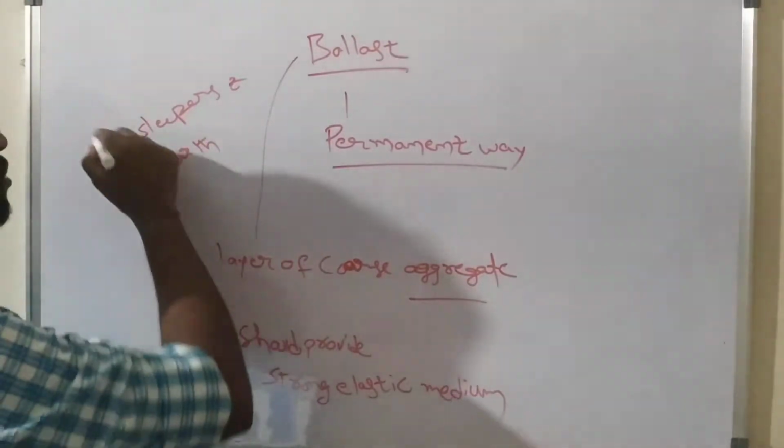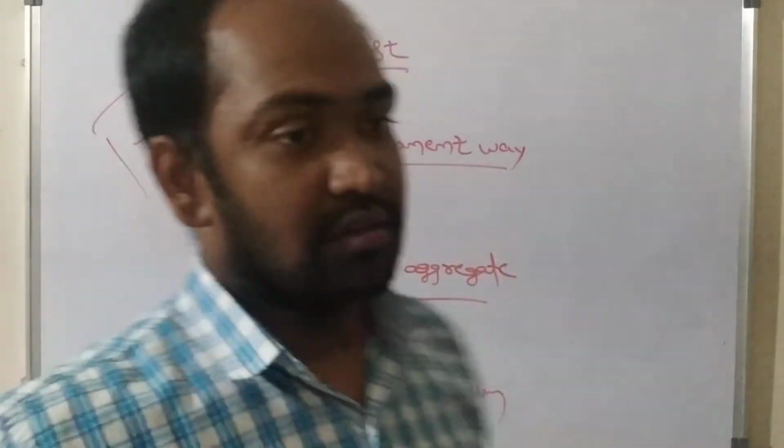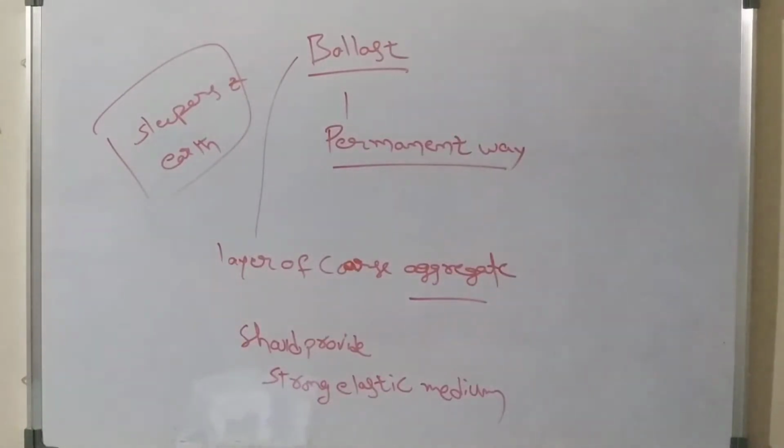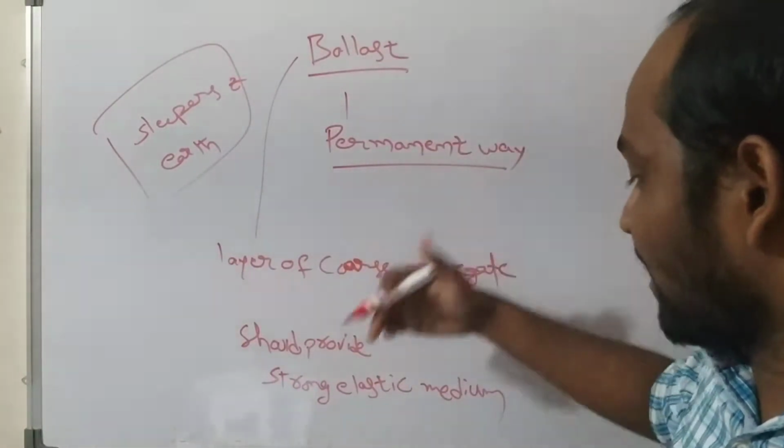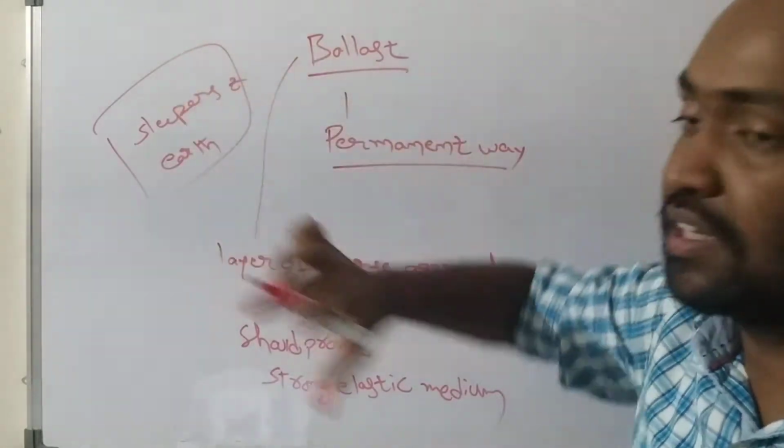This is the main role of ballast in railway track or permanent way. It should provide a strong elastic medium between sleepers and earth.